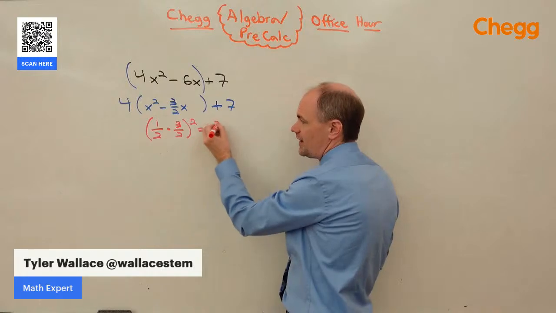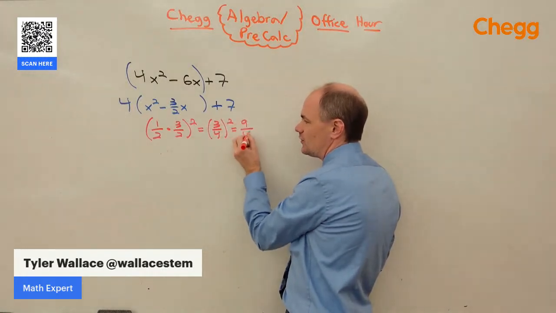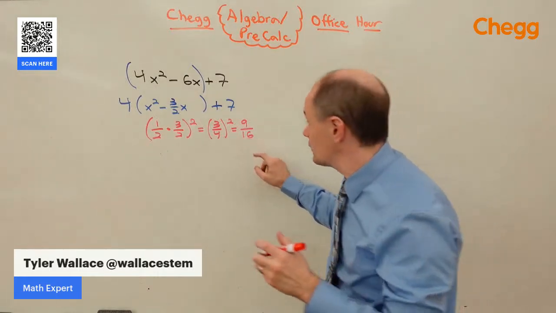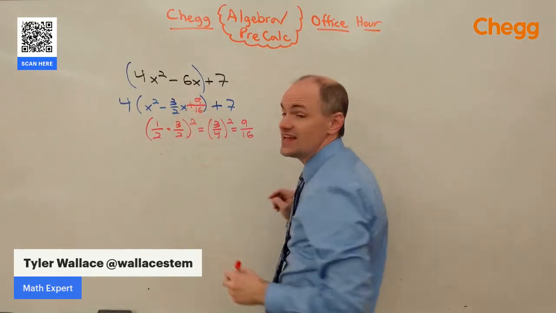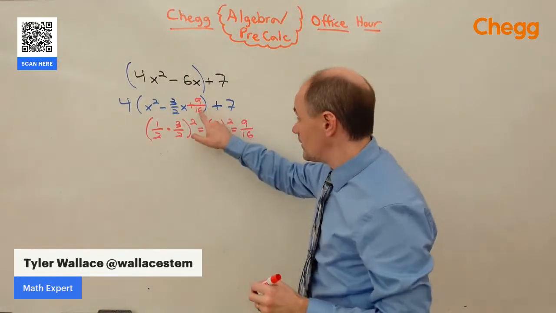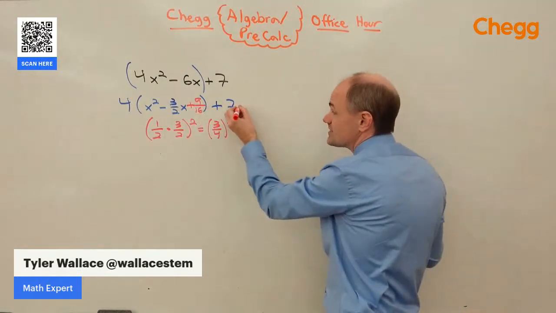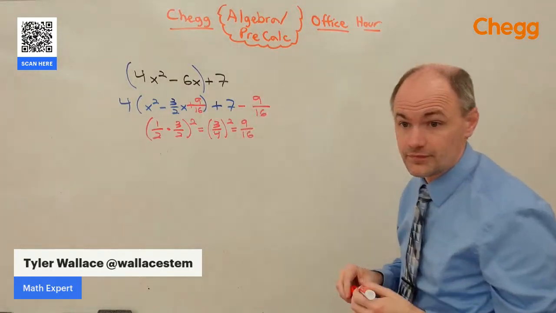Well, half of 3/2 is 3/4, and if we square that, we get 9/16. That's the magic number that's going to complete our square. So we're going to add that magic number of 9/16 inside the parentheses. But if I add it, to stay balanced, we need to balance it out by subtracting out the 9/16.